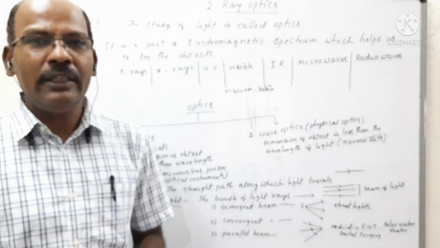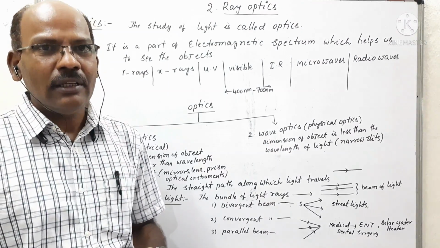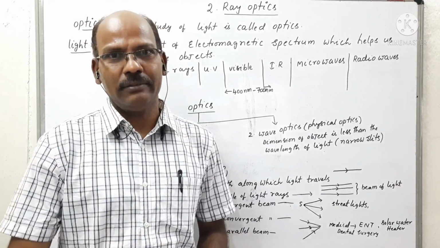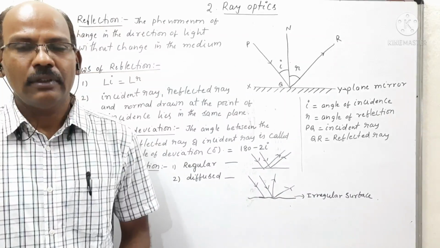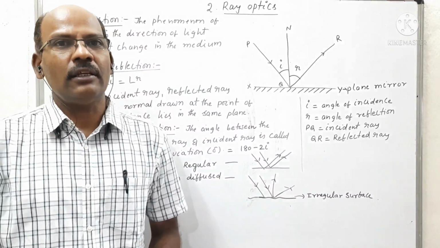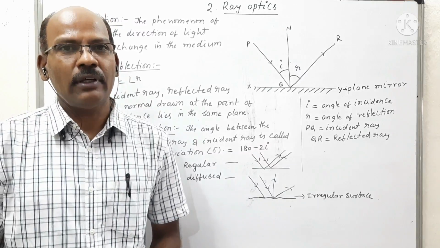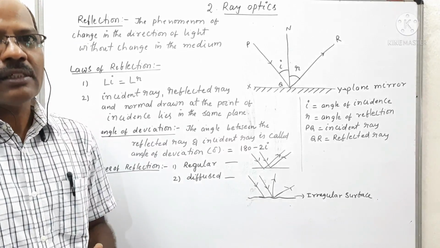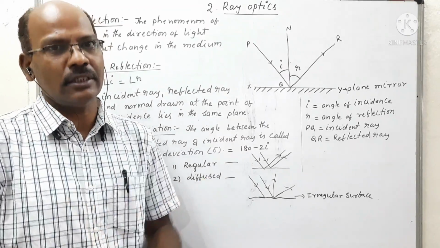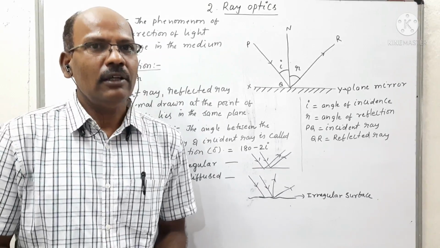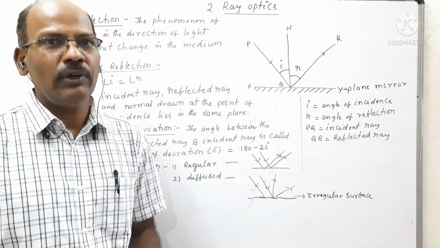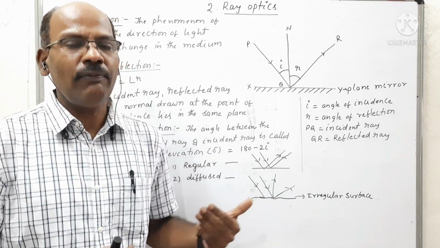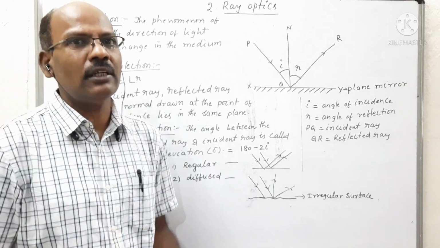Next, coming to what is reflection, what are the laws of reflection, and what is angle of deviation. Now we observe what is reflection, what are the laws of reflection, and what are the types of reflection depending upon the surfaces on which the light is incident. Coming to reflection, we know the definition of reflection from our lower class, that is 10th class. Even though we learned reflection, once again we can define what is reflection.